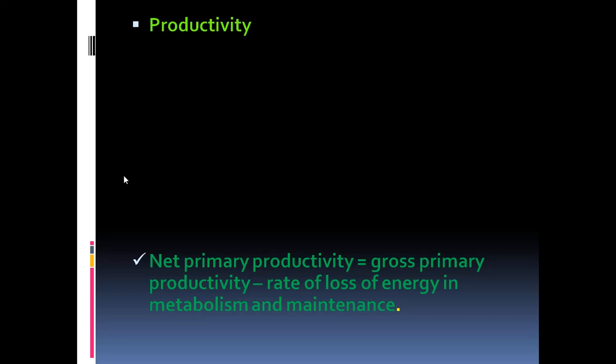So that's how we get the net primary productivity.